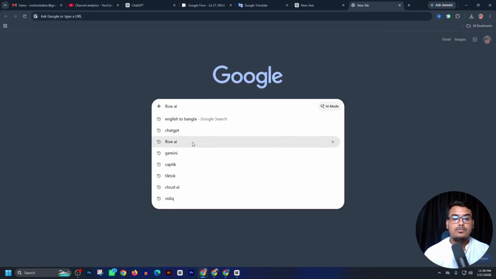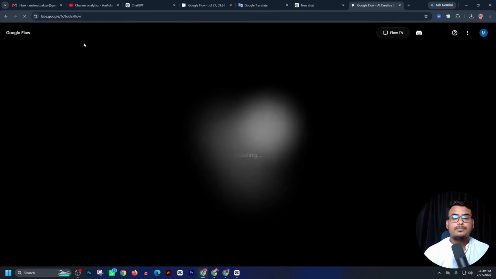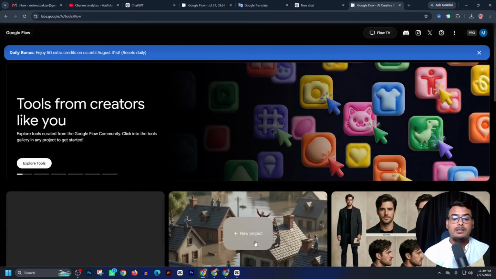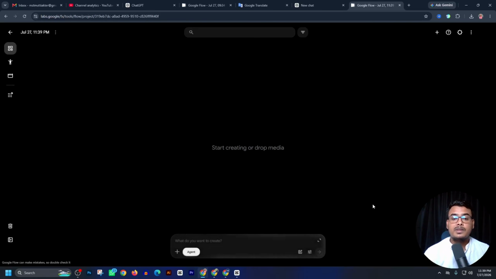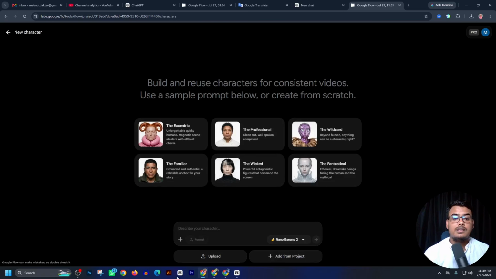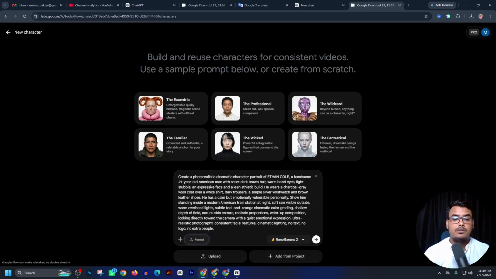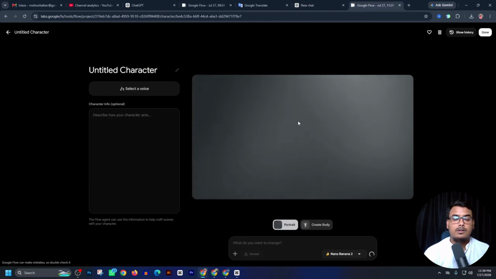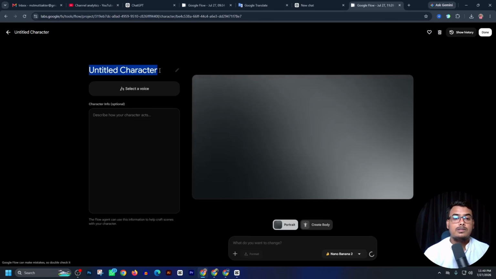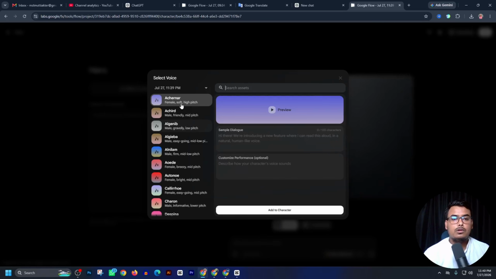Just Google and search Flow AI and click here. It is our Flow AI interface and create a project. Then go to character section and create a character. So paste our character prompt hero and enter here. Wait some time and generate our character. Then enter untitled character. So select one title, it is hero, and select Lotus voice here.